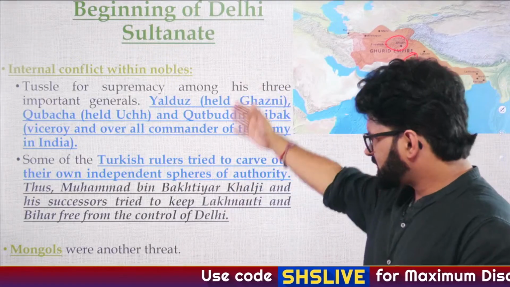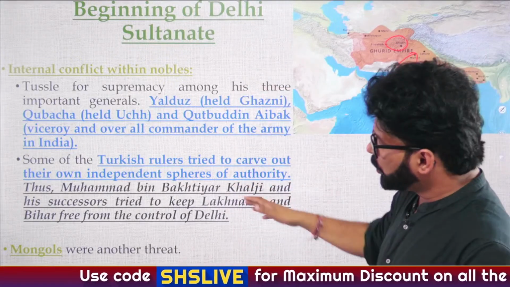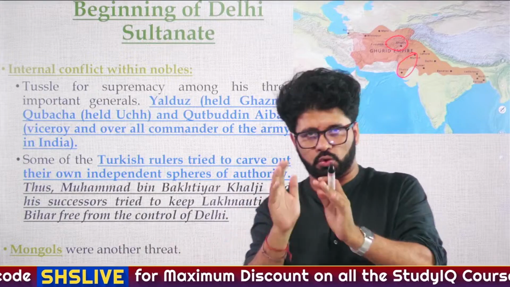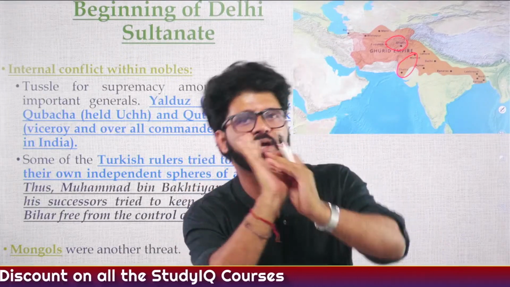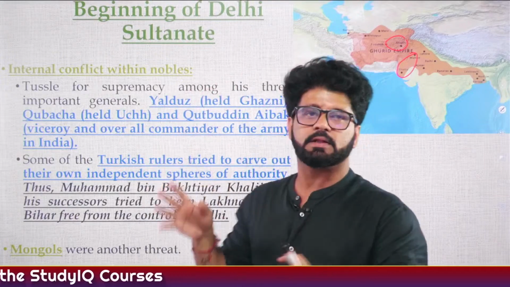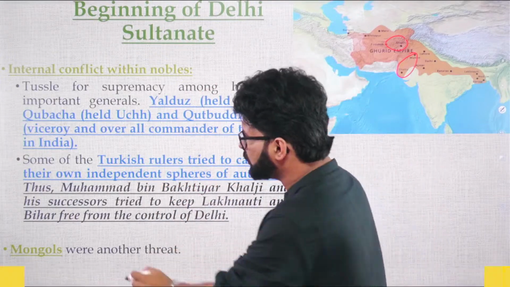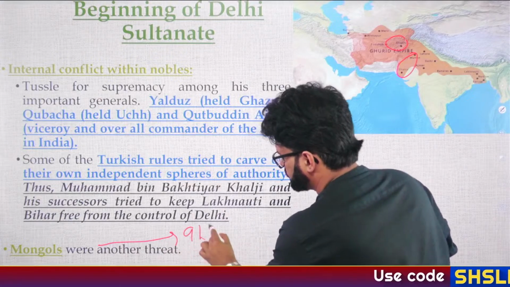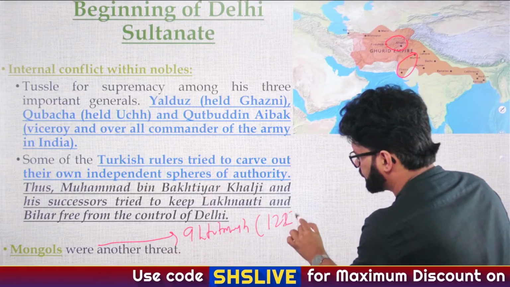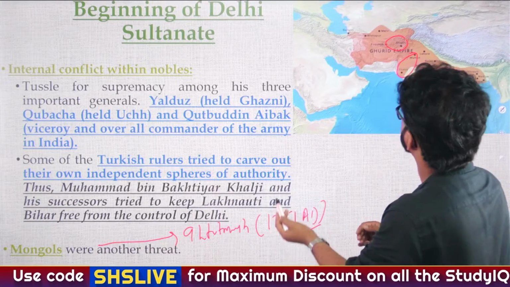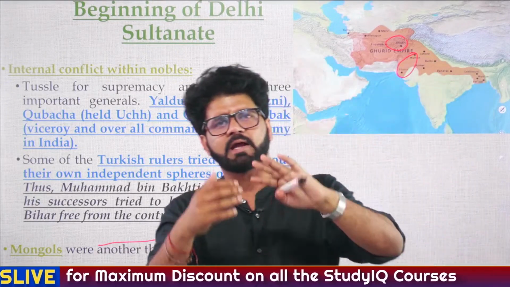So again, they are saying the same thing. You can have a look at this. Mongols were a threat, and UPSC loves Mongols. They have asked so many questions on Mongols. The first attack on the Delhi Sultanate, the first Mongol attack, happened during the reign of Iltutmish in around 1221 AD, and then they faced Mongol attacks time and again.